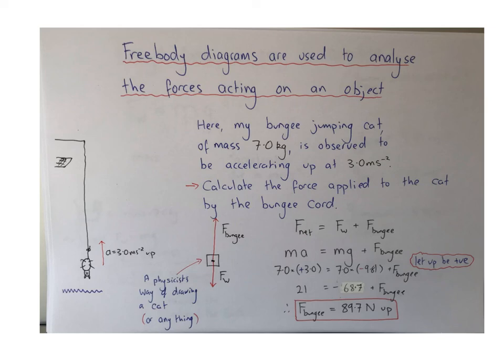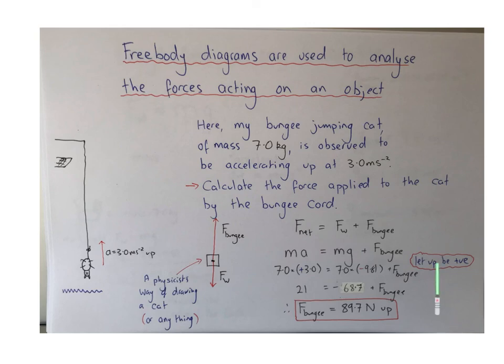Now to calculate the force of the bungee on Nomi, I write down the formula that the net force equals the sum of all the forces acting on my cat. The next line, I write the net force as mass times acceleration. Okay, so the net force is always calculated by the observed acceleration. The weight force is always mass times acceleration due to gravity. And here I'm trying to figure out the bungee force.